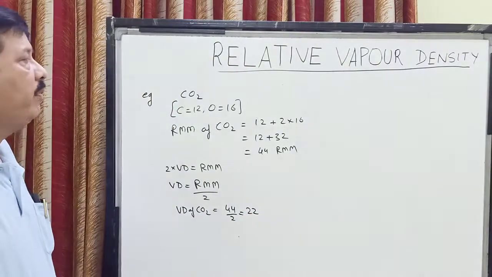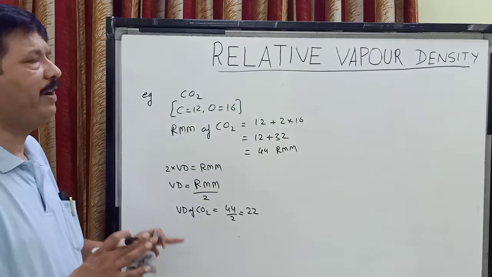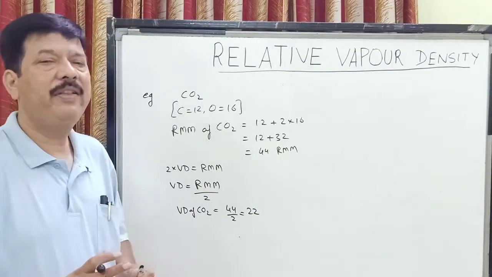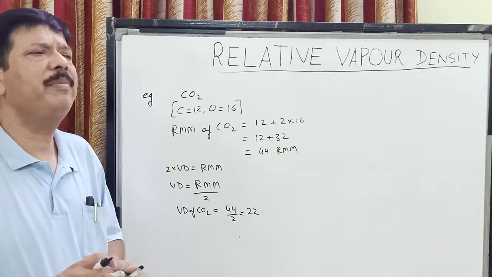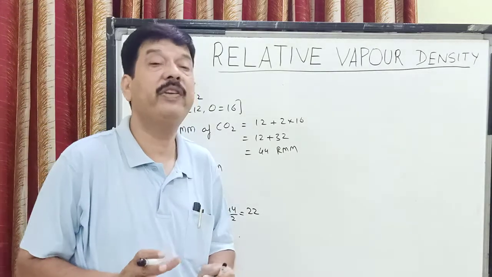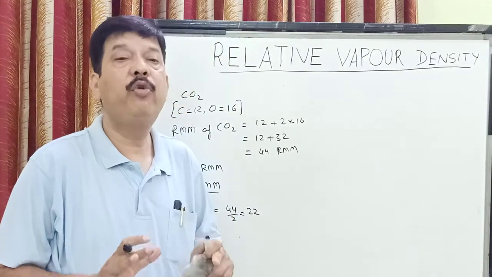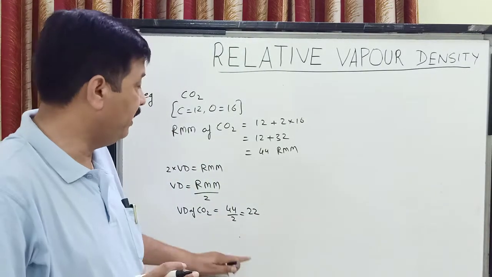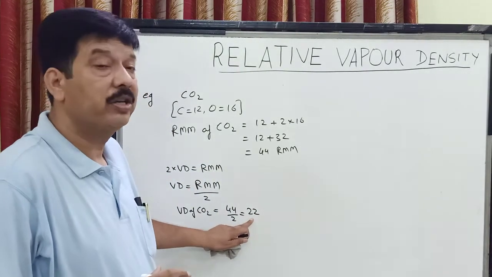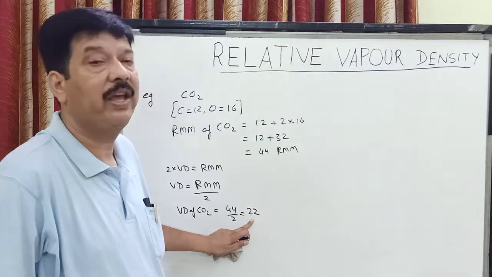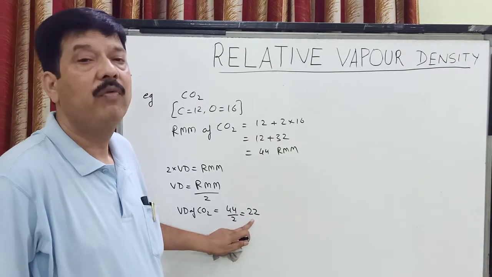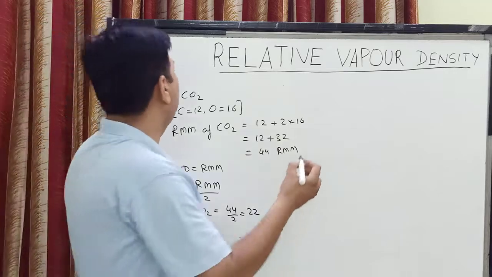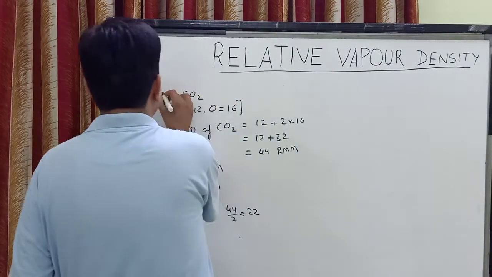So children, we also can find out the relative vapor density of different gases, and children, we must know that the relative vapor density of air is 14.4. So accordingly we can find out that this gas carbon dioxide is heavier than air, because air is having a vapor density of 14.4.